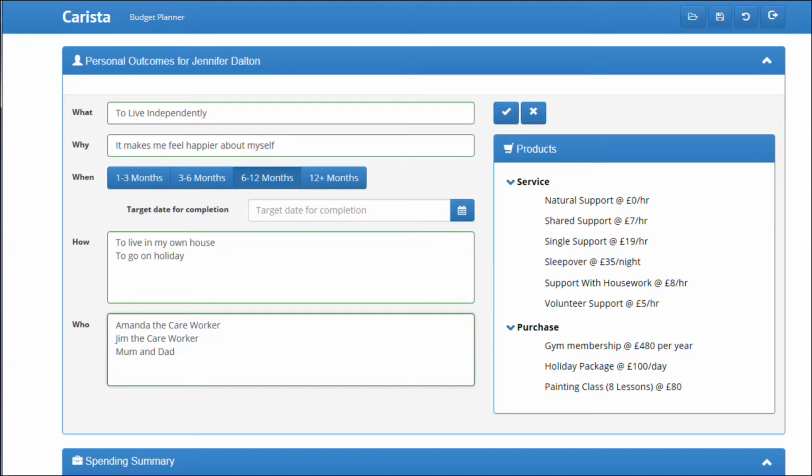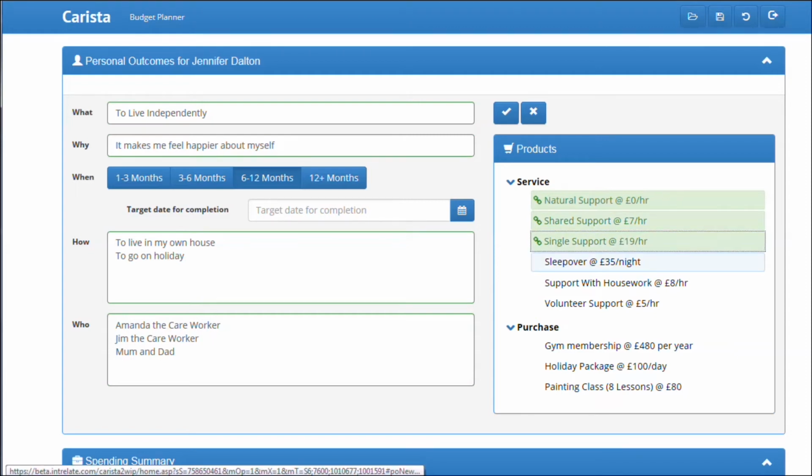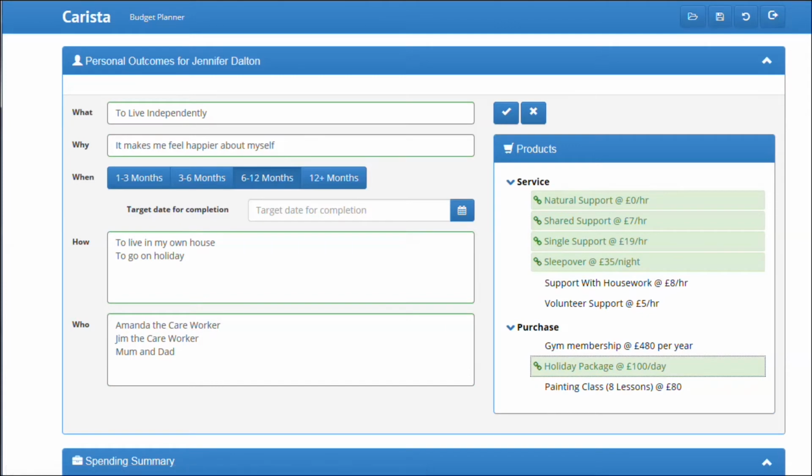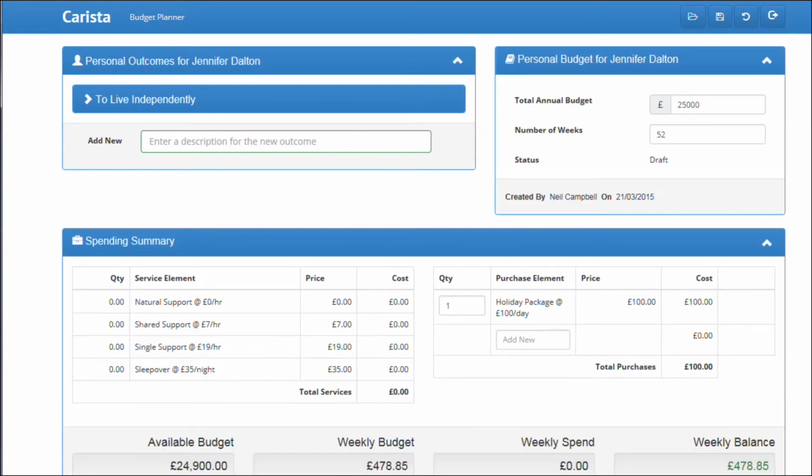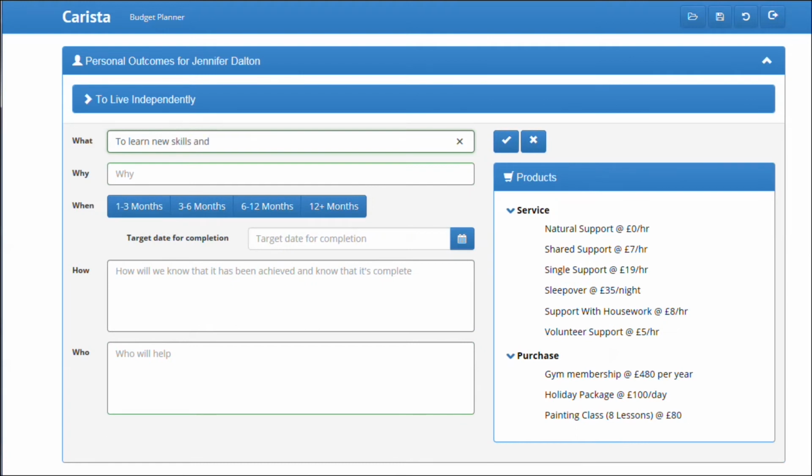As this discussion unfolds, it will also become apparent that there are service elements, help from other people, that could contribute to achieving this outcome. As these are identified, they can be linked to the outcome, and at this stage we do not need to decide how much of each is required. In addition to the service elements, there will likely also be other things that the budget can be spent on to help to achieve the outcome. Individual purchase items. These too can be linked to the outcomes. This same process can be repeated for a number of different outcomes.